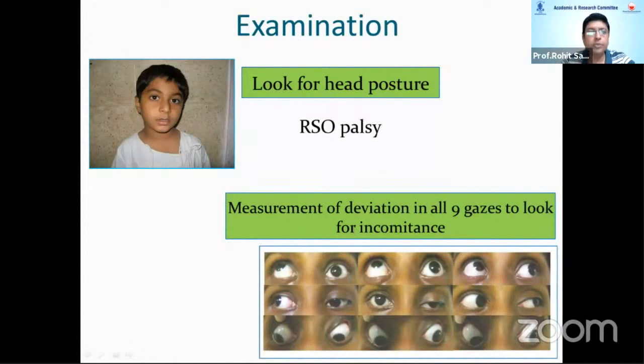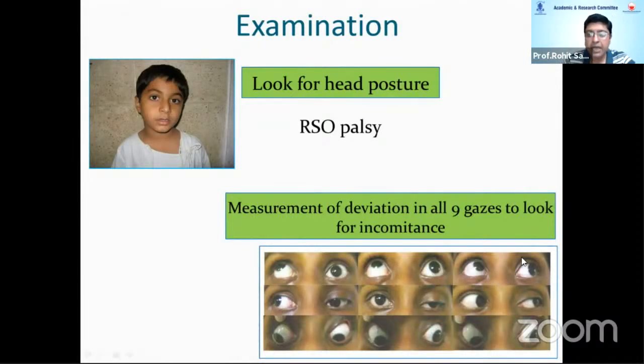On palsies, you need to do an examination. You look for head postures, which can be helpful. The patient can adapt it to avoid diplopia, or sometimes to actually accentuate the diplopia so that he's able to ignore the second image. But usually it is to have an area of binocular vision as large as possible.